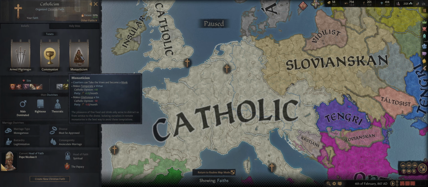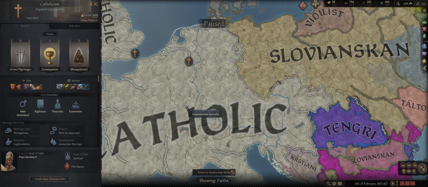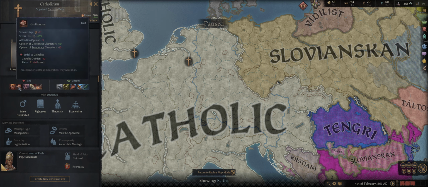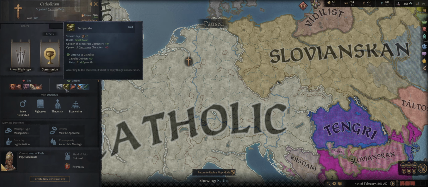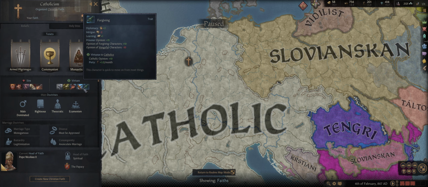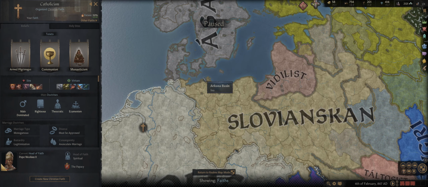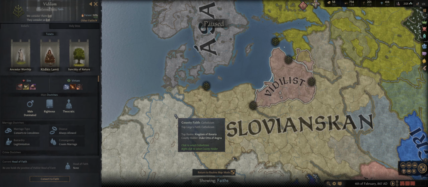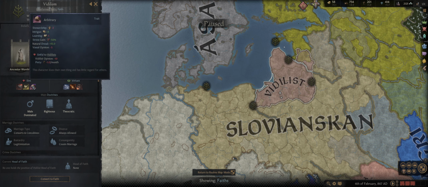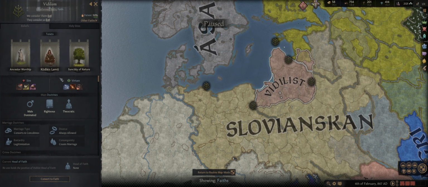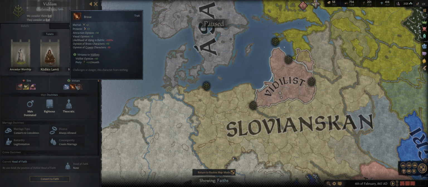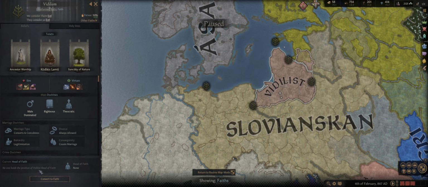I'm not going to go over all these individually, but just to point out an example, with these tenets and these doctrines, we end up with the 5 sins of lustful, gluttonous, deceitful, sadistic, and vengeful. Our virtues are chaste, temperate, honest, compassionate, and forgiving. If, however, we were to click on, let's say, this faith right here, you're going to notice that wrathful, craven, and arbitrary are sins, whereas calm, brave, and just are the virtues. We went over virtues and sins in our first episode. If you'd like to learn more about those, feel free to go back to that.